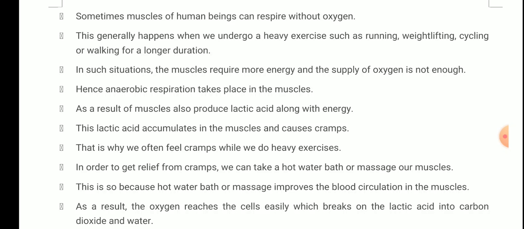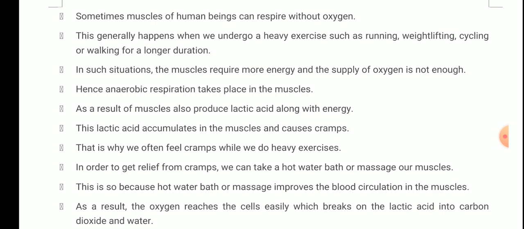You are generally aware of cramps. It generally occurs in the muscles only. That is why we often feel cramps while doing heavy exercises like running, weightlifting, or cycling for a longer duration, because the amount of oxygen reaching the cells, or muscles, is limited at that particular time.